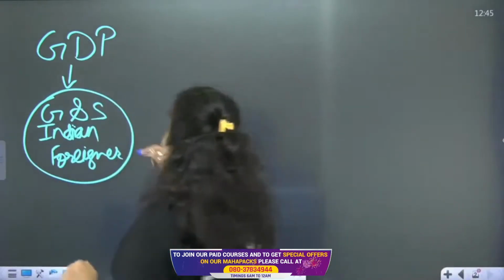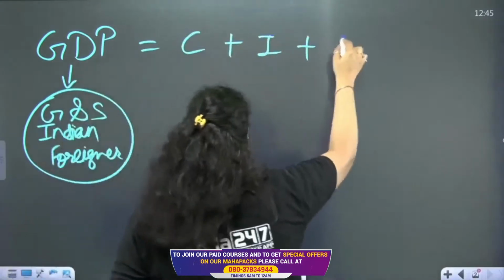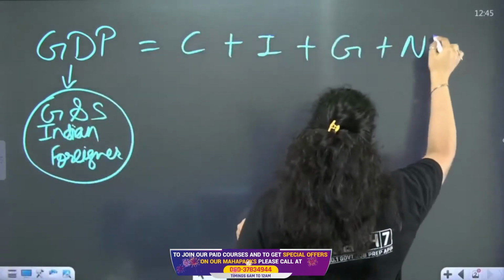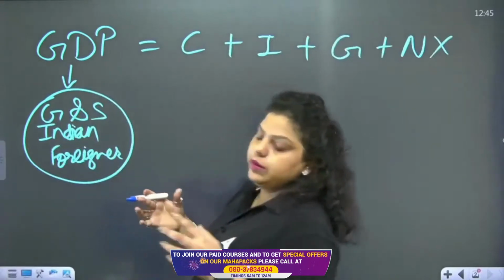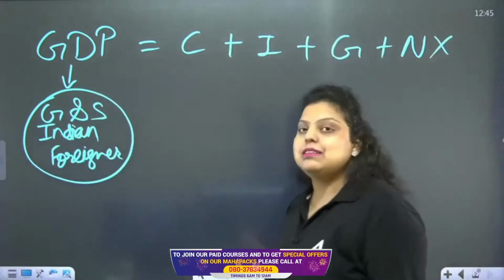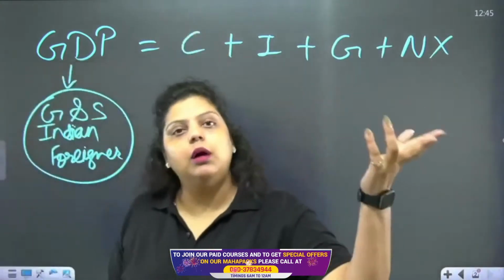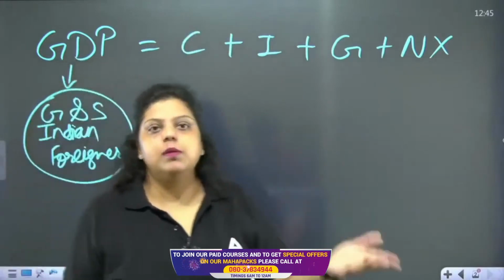And how to calculate GDP? We have a formula, C plus I plus G plus NX. This is the formula by which you can calculate the GDP. Economic growth means an increase in production. If the production increases, the GDP increases. If the GDP increases, economic growth will increase. It means the macroeconomy will grow.